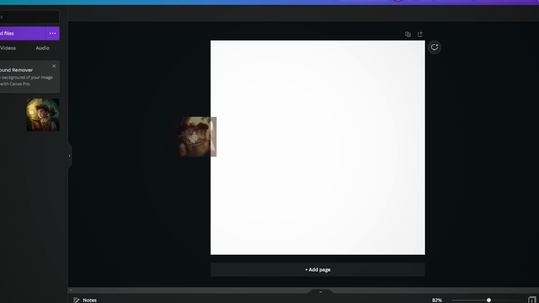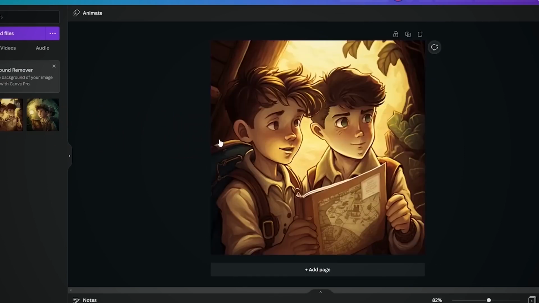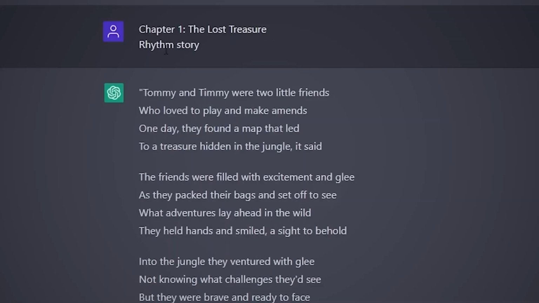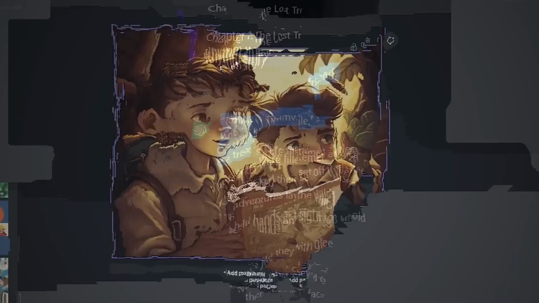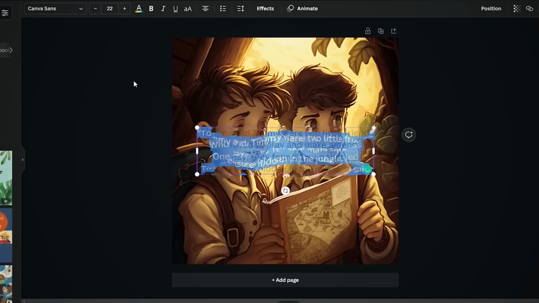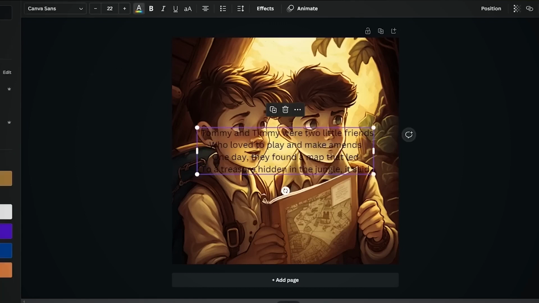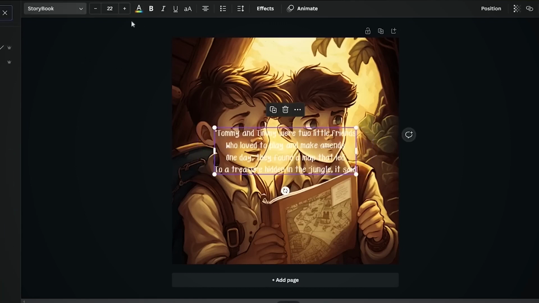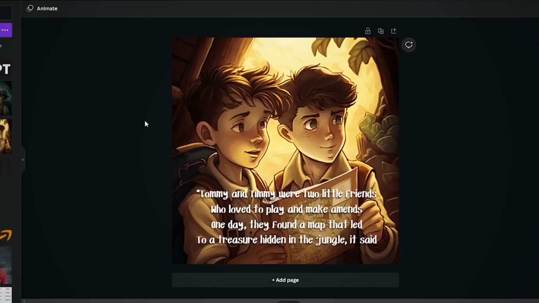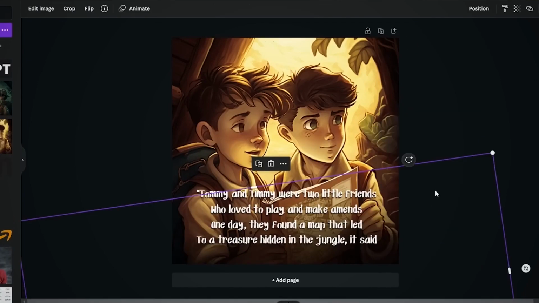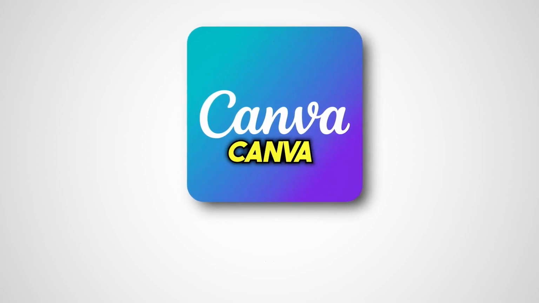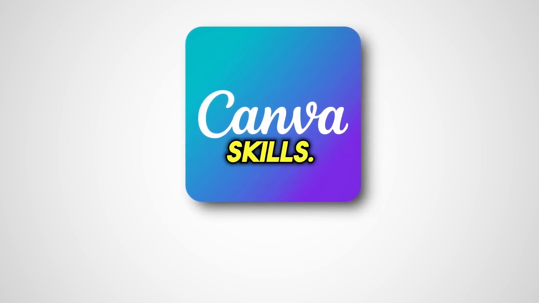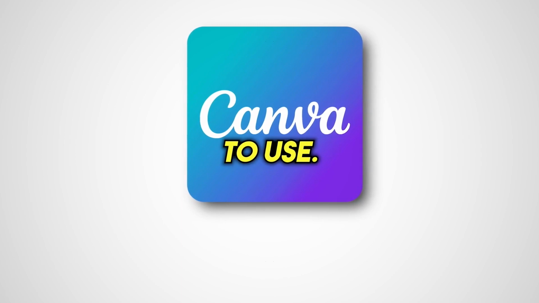Then, you can simply drag and drop your first image into the template. Now, go to ChatGPT, copy the first part of the story and paste it on top of your image. You can now adjust the text as you like. You can change the color, the font style, add shadows, and more. I really like Canva because it's beginner friendly and it doesn't require any design skills. And on top of that, it's free to use.